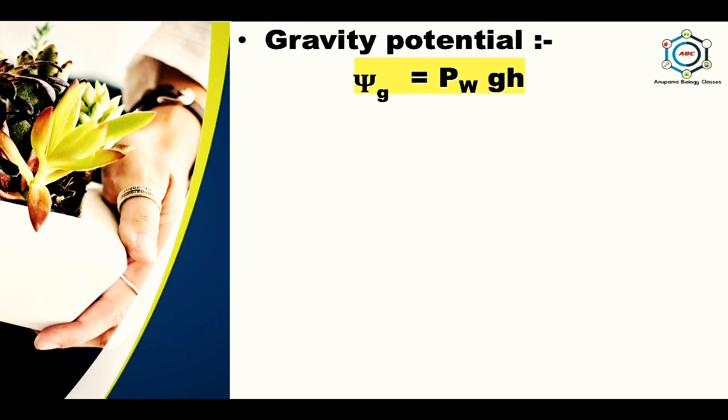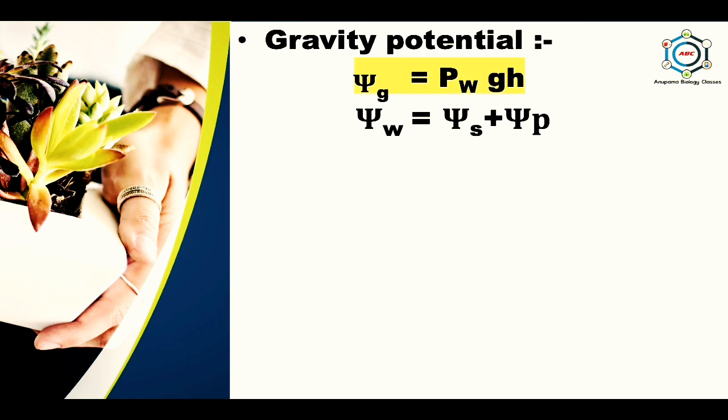The value of rho w g is 0.01 megapascals per meter. So psi w equals psi s plus psi p, because psi g is negligible if the vertical distance is small. After ignoring matric potential and gravity potential, here you can see the equation.